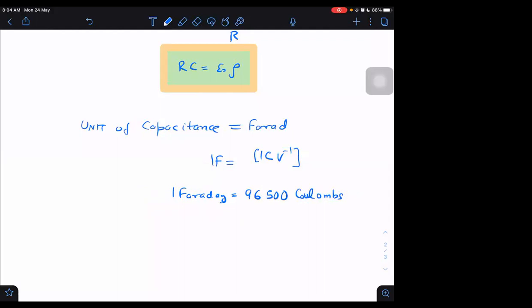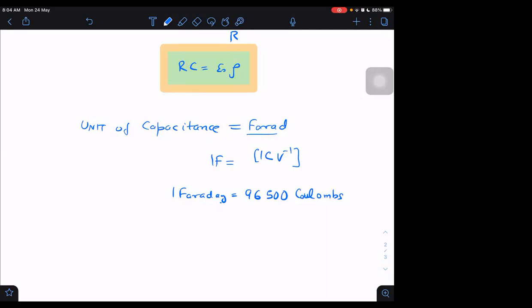So fine. Units of capacitance we know, but usually we don't take 1 Farad capacitance when we take these circuits. Mostly we take the capacitance to be of microfarad or millifarad, because 1 millifarad is also a large capacitance. So it is rare that we will be taking farad capacitance. We will be using the units mostly picofarad, microfarad, or millifarad.